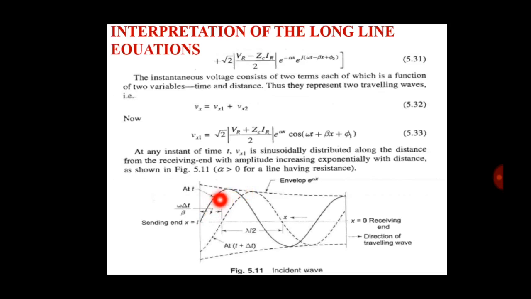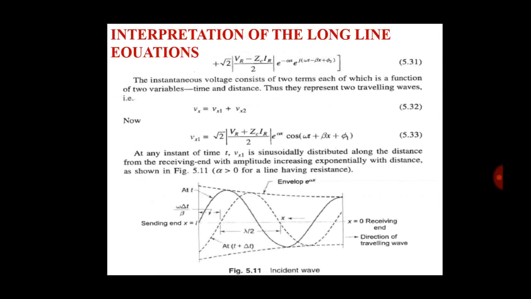Here, increasing exponentially means the curve envelope is e raised to alpha x. This curve is said to be exponential along the distance from the receiving end, with amplitude increasing exponentially with distance as shown in the figure.